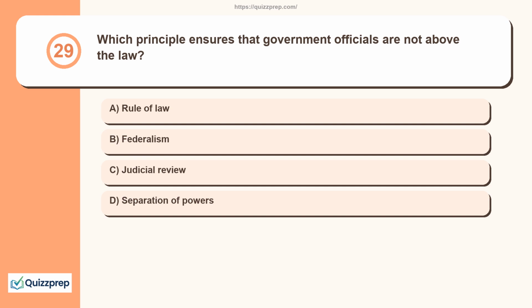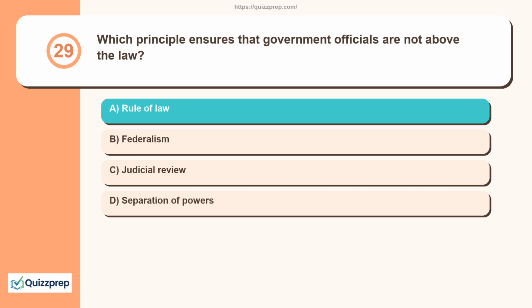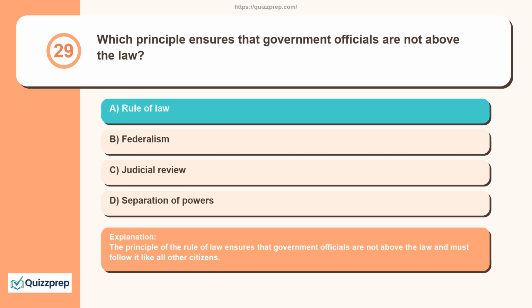Question 29. Which principle ensures that government officials are not above the law? Rule of law, federalism, judicial review, separation of powers. The principle of the rule of law ensures that government officials are not above the law and must follow it like all other citizens.